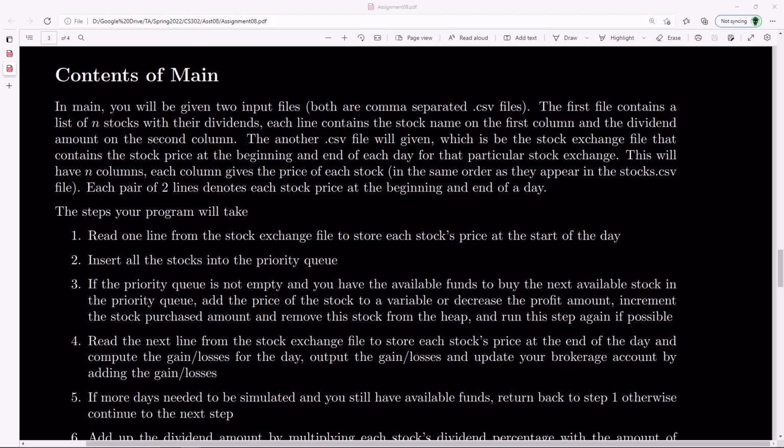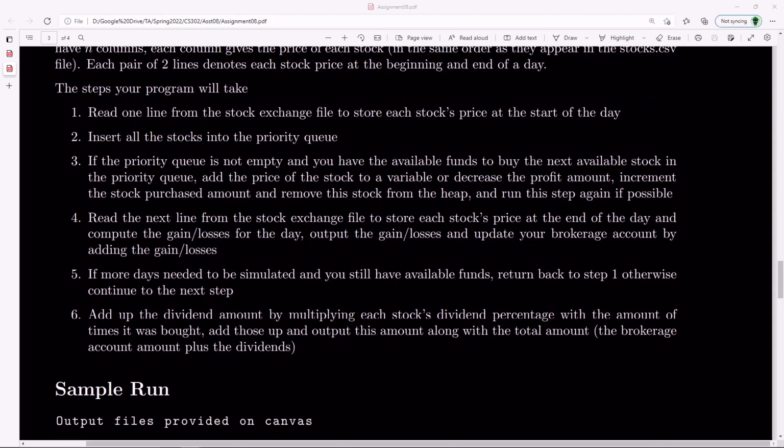And then you're going to go ahead and run these steps in main. So you're going to read one line from the stock exchange file to store each stock's price at the start of a day.